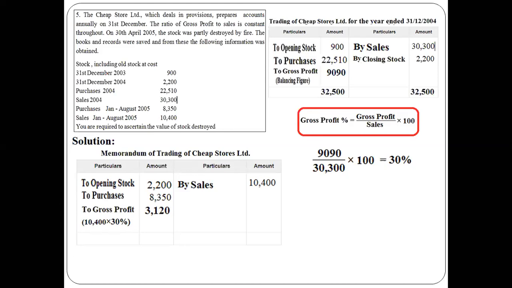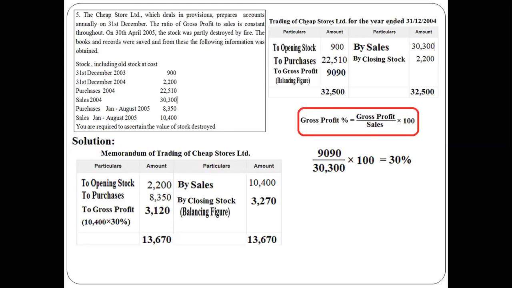Whichever side is more, we write the same amount on both sides because the debit side is more, 13,670. Then what is our balancing figure? Our balancing figure is closing stock. The closing stock we are getting is 3,270.